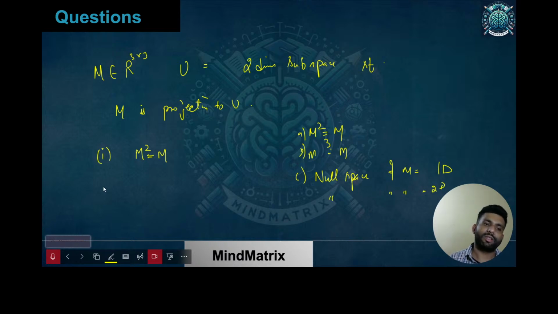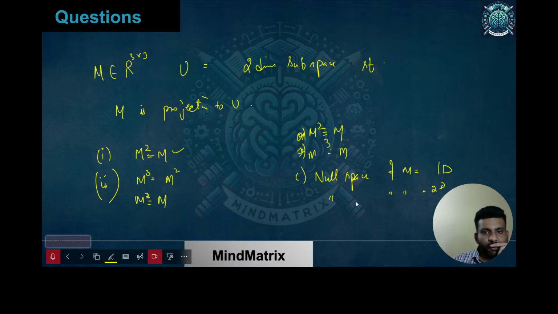Let's see now what will be happening. As I just mentioned, this is the default property we have for any projection matrix. If we have this, just multiply it again with M. What will you get? M cube equals M into M square. And M square was already equal to M. So you get M cube also equal to M. So A and B are true right now.